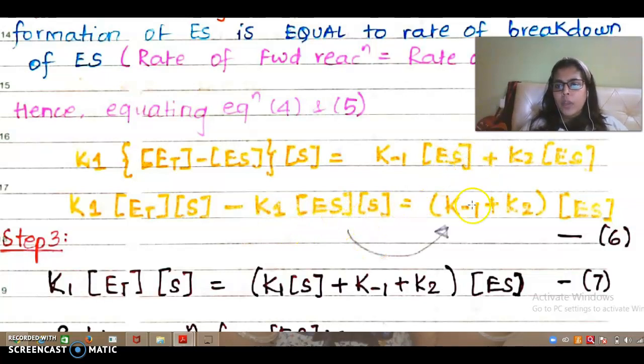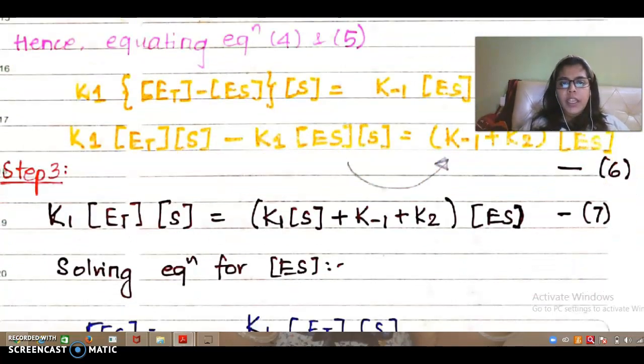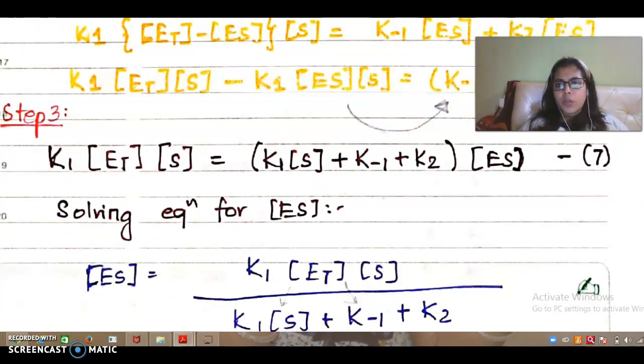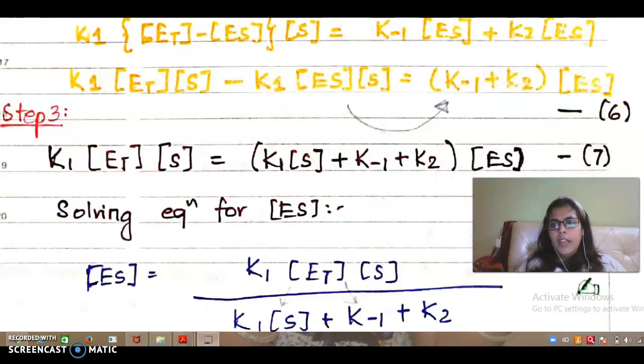Now because I have to take ES in common, I bring all of this to one side. So I get step 3, where K1 ET S is equal to this, which was already existing, and I have taken ES as common. So I have K1 S, can you see this, K minus 1 and K2, and in the bracket I have ES. And this is remaining as it is. I have taken this from the left hand side to the right hand side. Because I am interested in determining the ES concentration, I will solve the equation for ES.